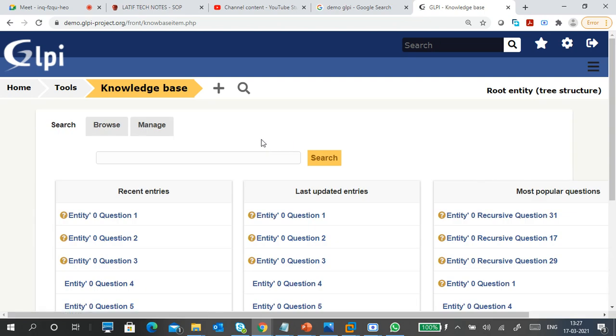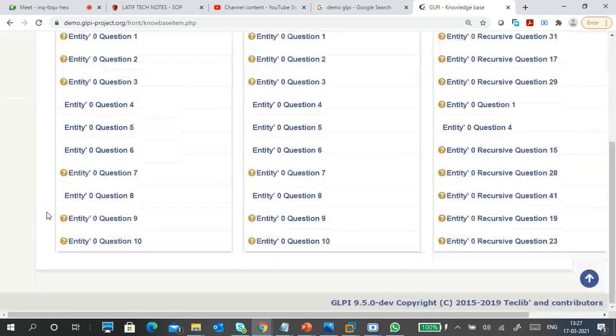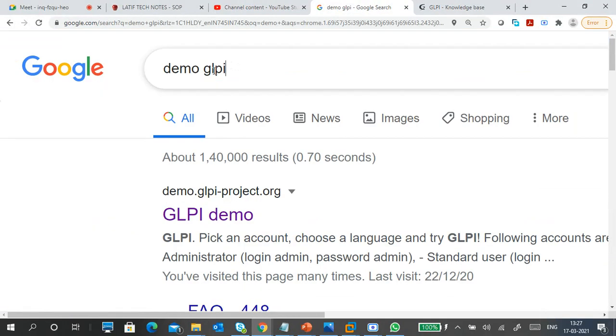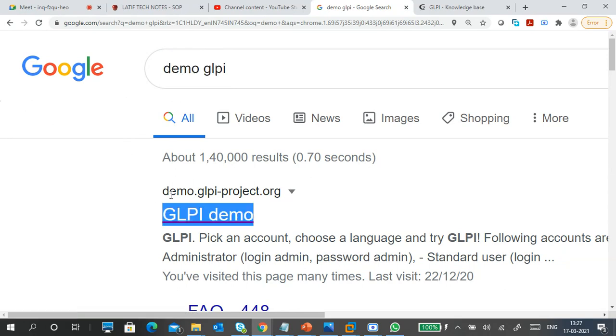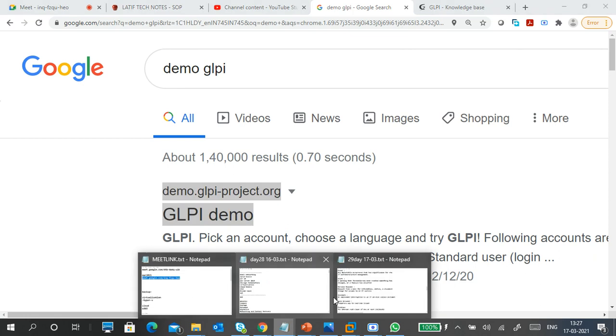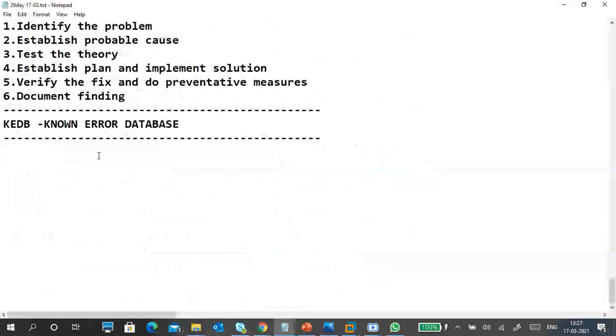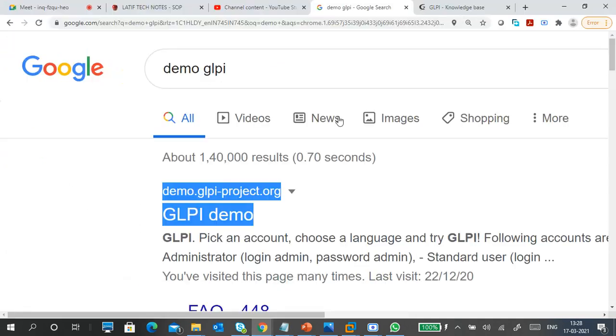Okay, so you can search it. You see there are different knowledge bases, means KB, what are the different questions, issues, and understanding levels there. You can do it. So what is it? Put in demo GLPI, and you can access this one and login as admin, standard users, and other things. So this is the link. Okay, so follow that one.